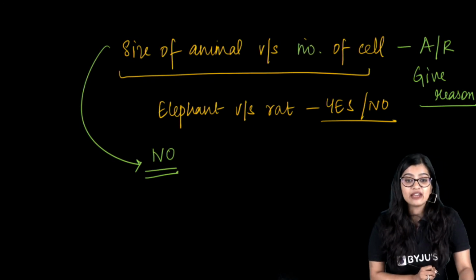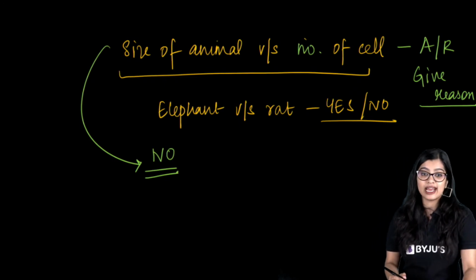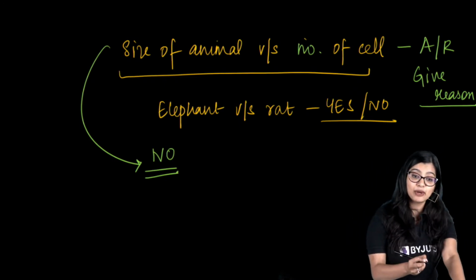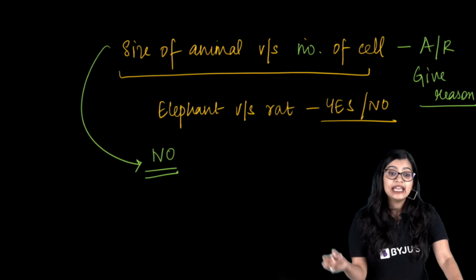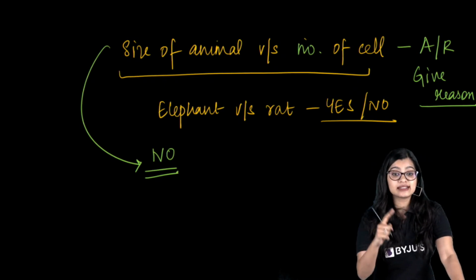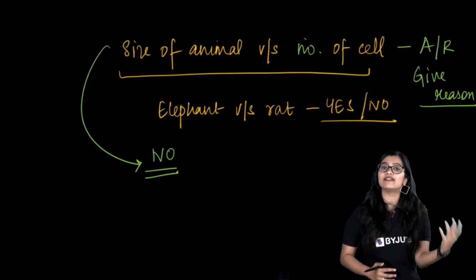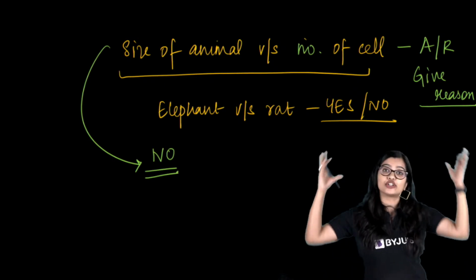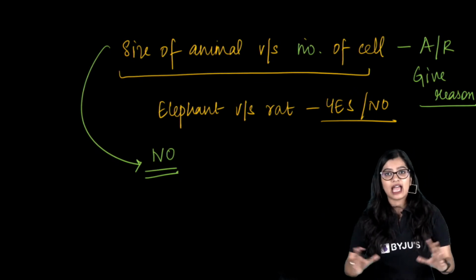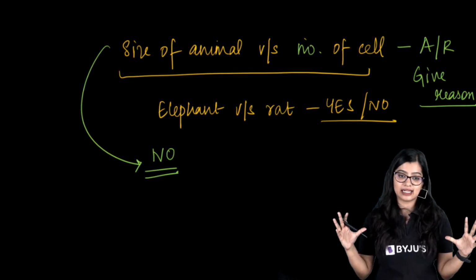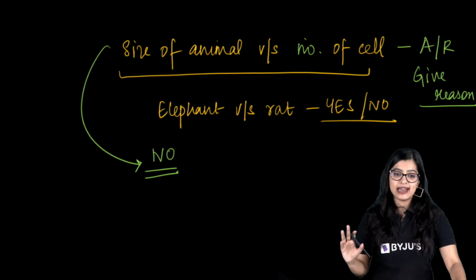Yes, right? They differ in size because of the number. Elephants are bigger probably because they have relatively more number of cells. That's contributing to their size. But elephant does not have bigger sized cells per se. Very good, all of you.